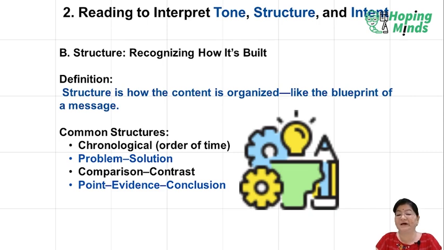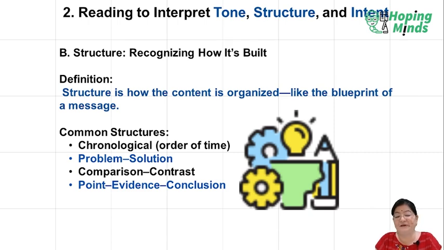What are the common structures in this? Chronological, order of time. That means a chronological message means the order of time should be there. You should be understanding it. You should be very specific in saying that I joined on this date, I worked on these parameters, I had growth in this parameter, I got promoted over here, and now I'm working like this. It should be in order of time and steps.